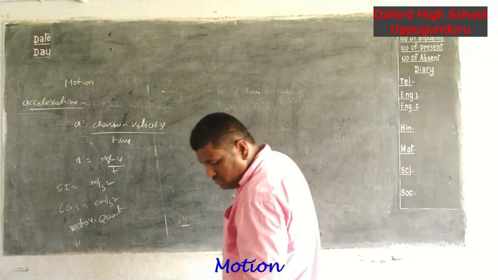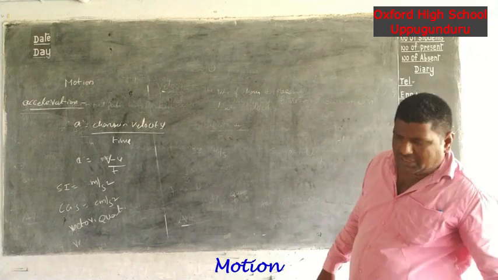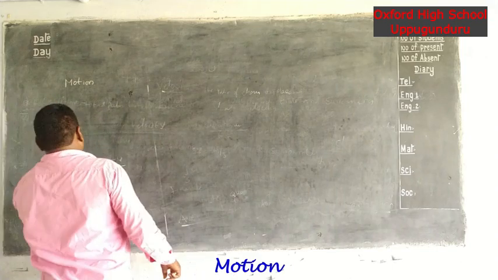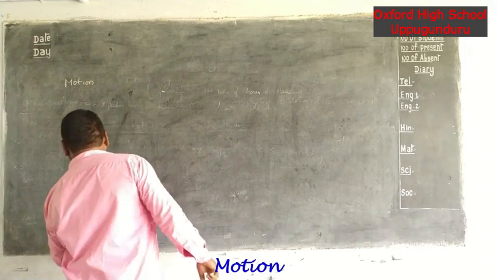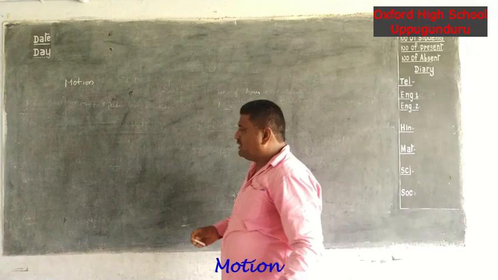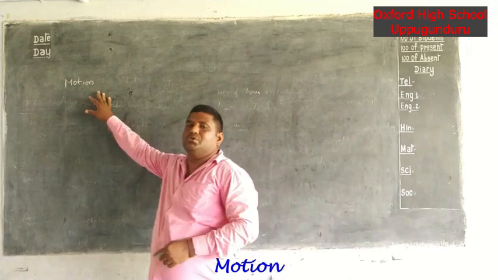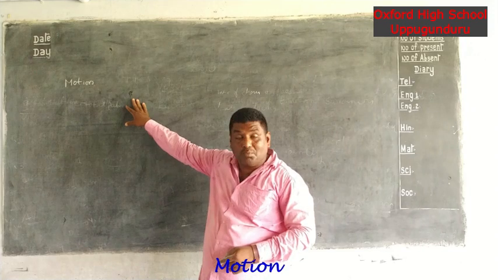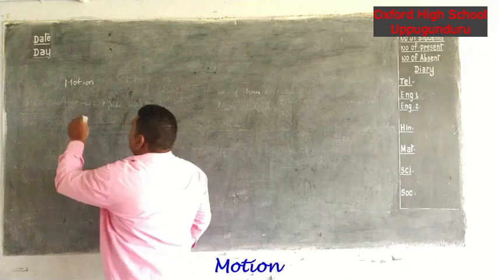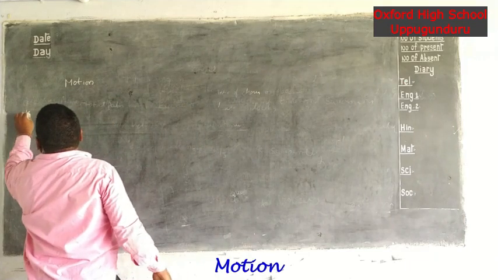And also now we are discussing another topic, types of motions. Generally, motions are divided into two types. First one is uniform motion, and the second one is non-uniform motion.